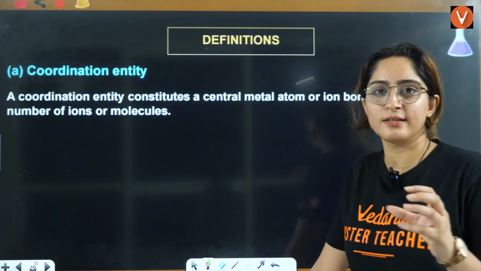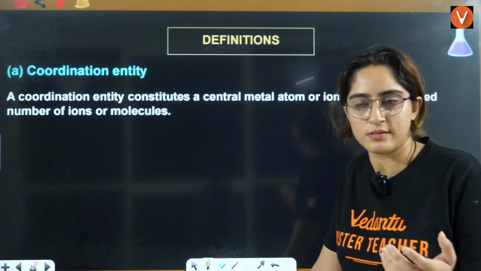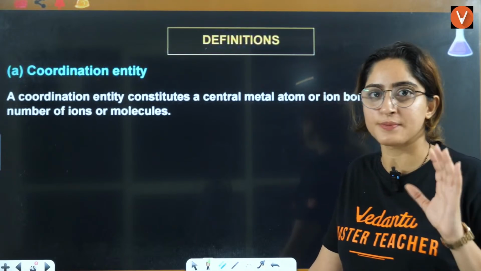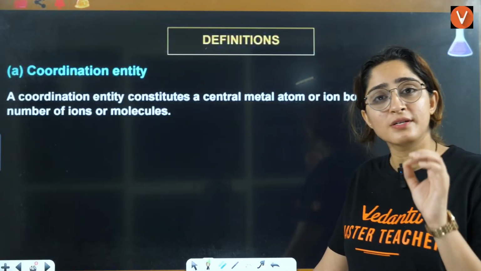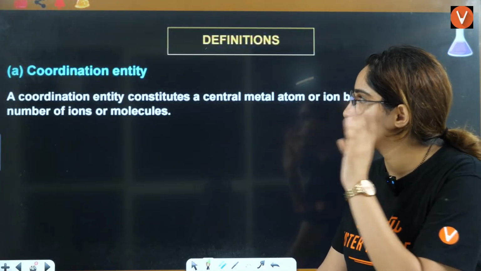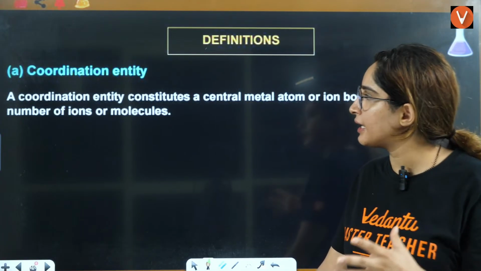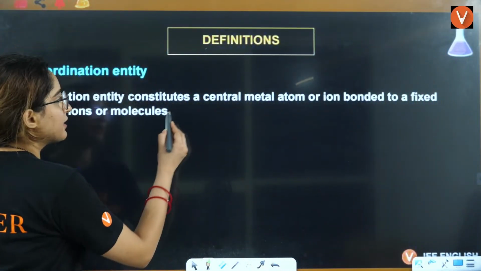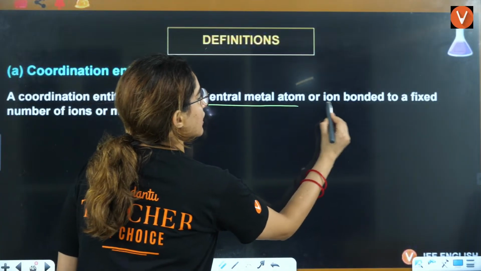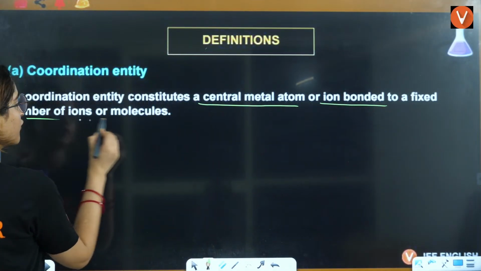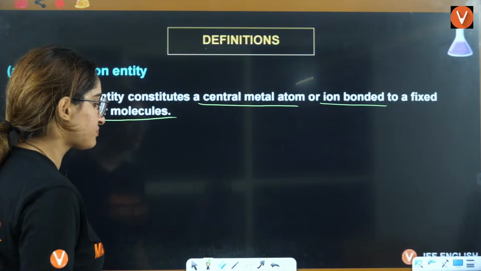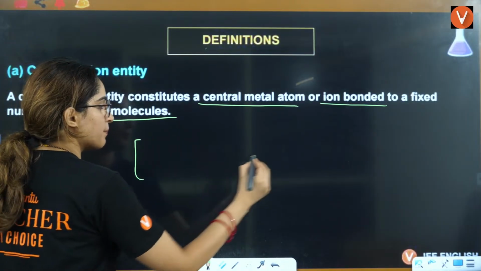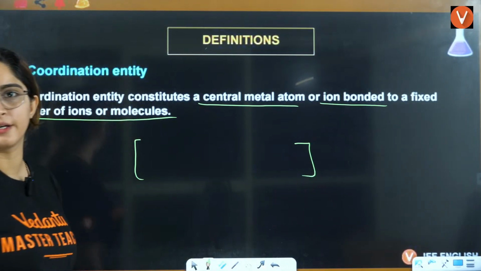Now let's understand the complexes, coordination complexes. First is the coordination entity, right? Coordination entity has a central metal atom fixed to a number of ions or molecules. This bracket is called the coordination entity.